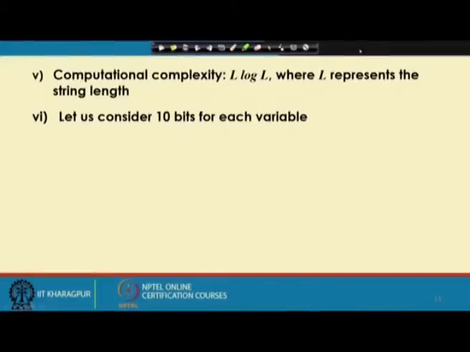If I need more accuracy in x1, I will have to assign more bits to represent x1 and consequently fewer bits to represent x2, and this capital L is nothing but the summation of L1 and L2. L1 bits are used to represent x1 and L2 bits are used to represent x2, and we can find out this capital L. The larger the value of capital L, the more will be the computational complexity of this binary coded GA.